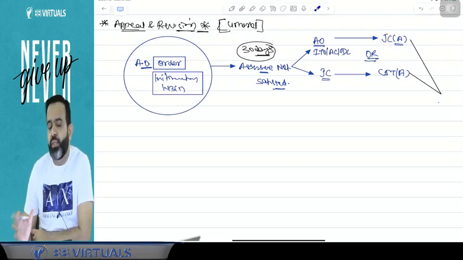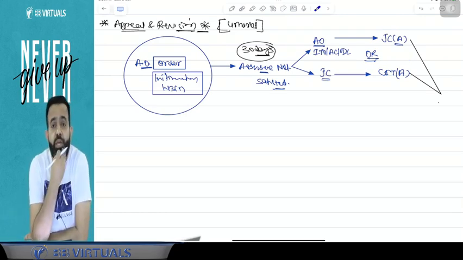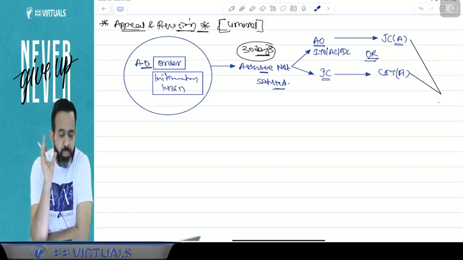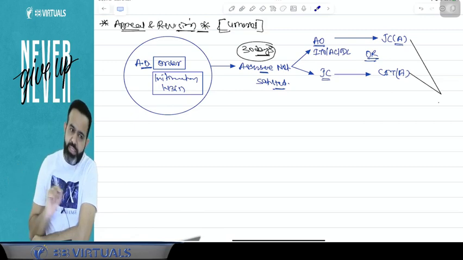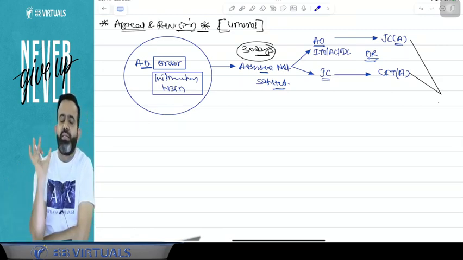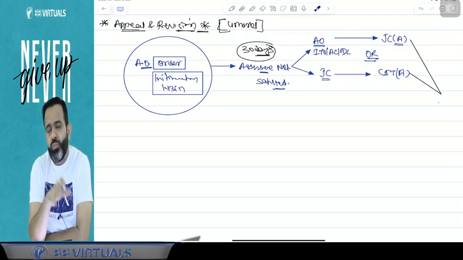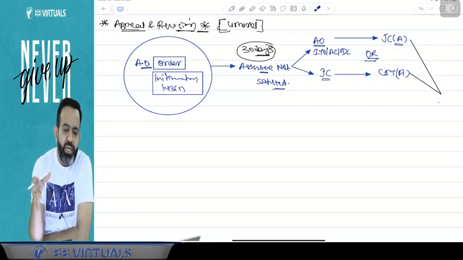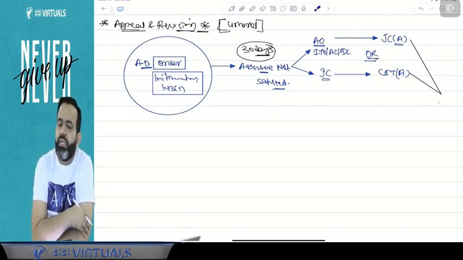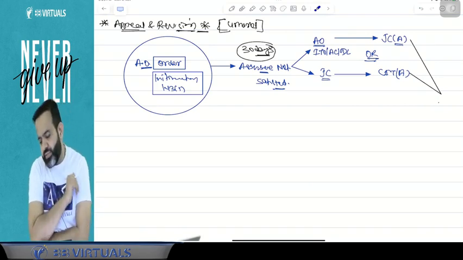Now, one more point. Suppose, for example, you receive an intimation under section 143(1) or a TDS/TCS intimation. Then remember, this intimation is always treated as deemed to be a demand notice. Because in the intimation, you know that on the last line it is clearly mentioned that this intimation is treated as deemed to be a demand notice. So intimation is going to be treated as deemed to be a demand notice.